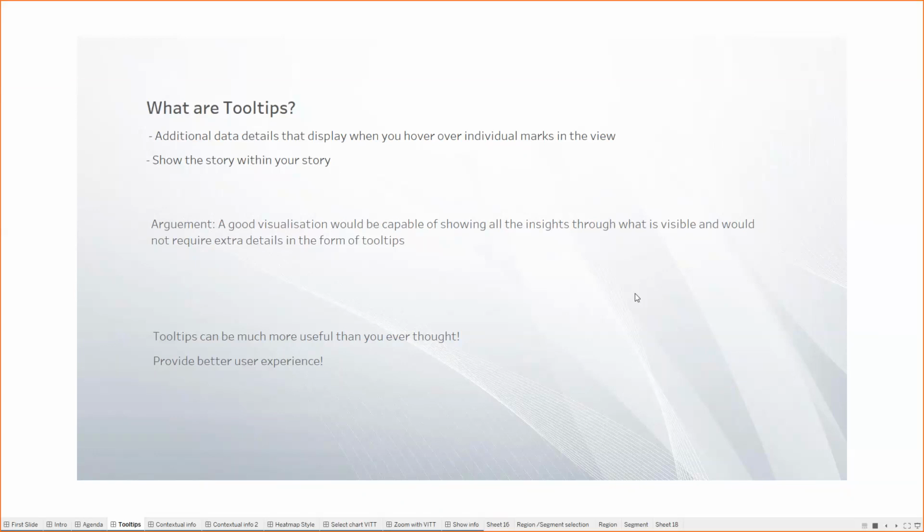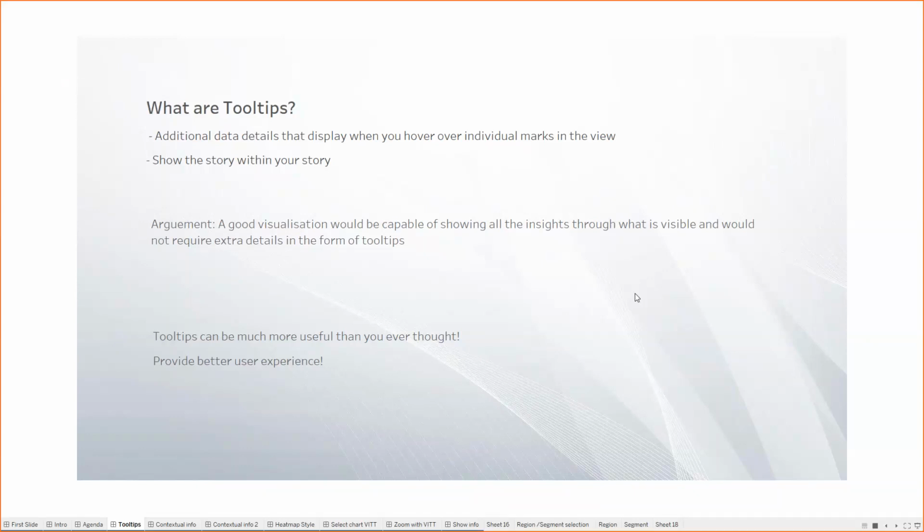There is a place for everything in the visual analytics world. We can go ahead with tooltips, without tooltips, with static visualizations, and dynamic visualizations have their own usefulness. We would not go into that argument, and we will just look into how we can use tooltips.